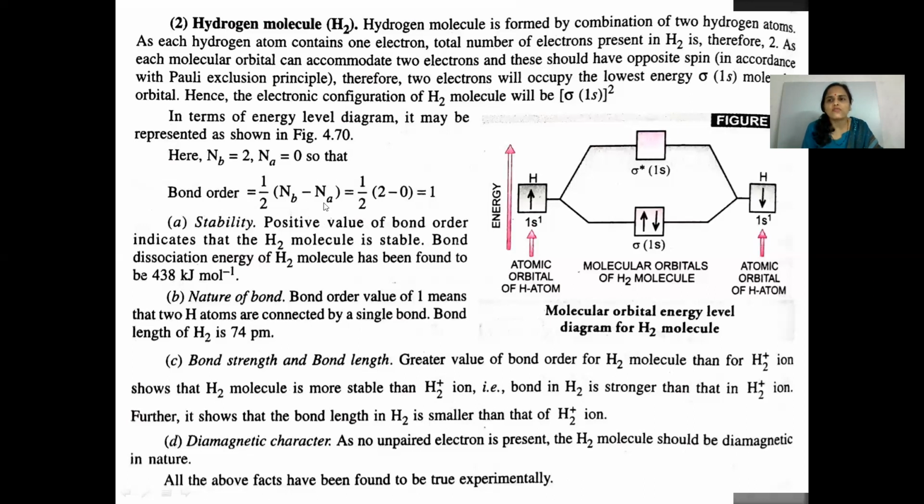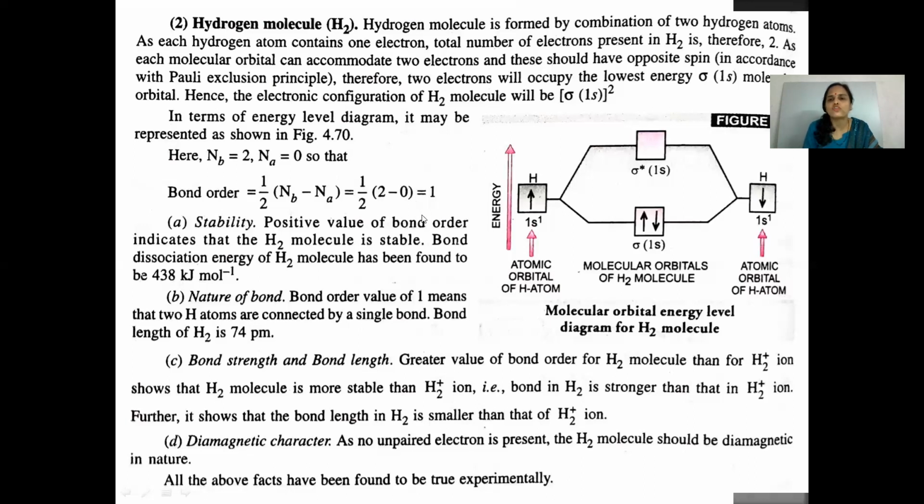It is represented by the formula: bond order equals half of Nb minus Na, where Nb is the number of electrons in bonding molecular orbitals and Na is the number of electrons in anti-bonding molecular orbitals. Thus we can calculate the bond order. Here it is equal to half times the total number of electrons in bonding molecular orbitals, 2, minus 0. So 2 by 2, the value comes out to be 1.